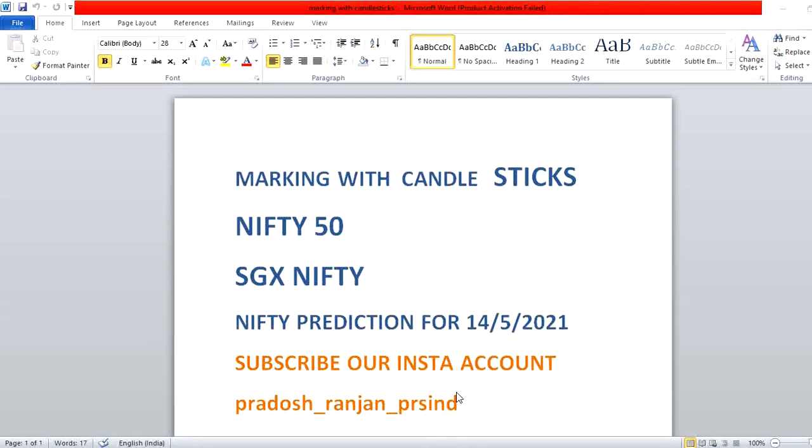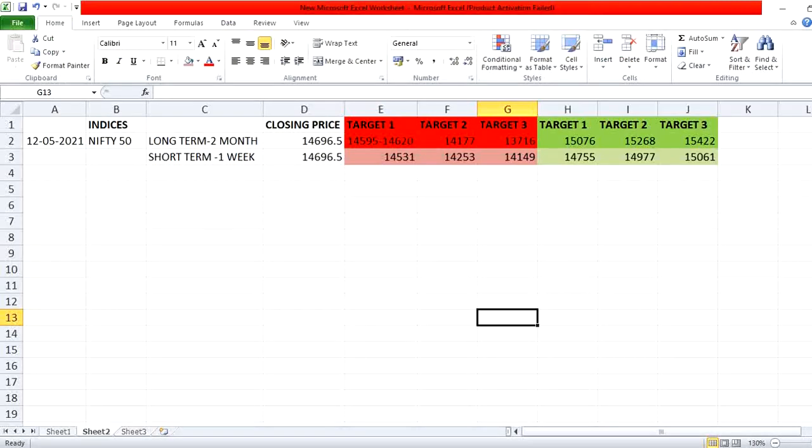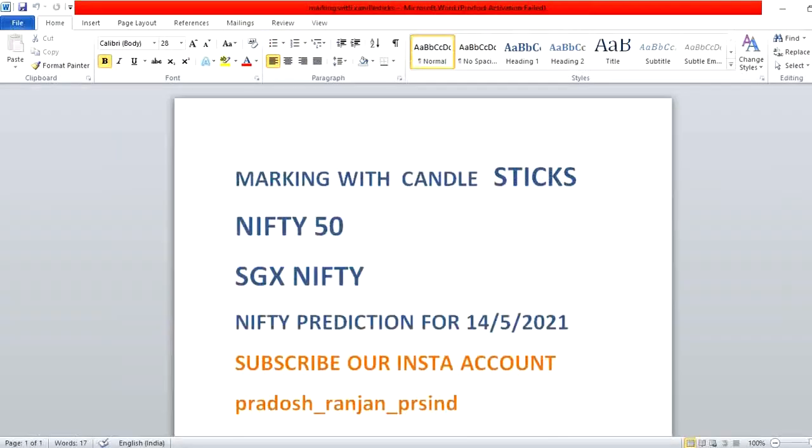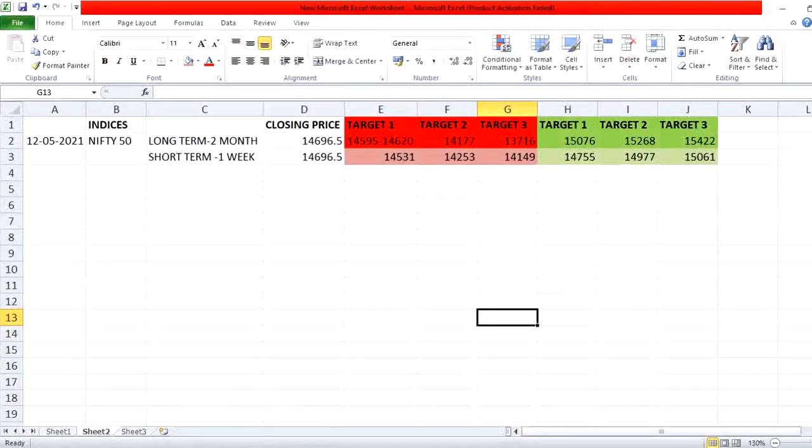Because in the Insta account I am going to share the screenshot of this Nifty 50 candlestick pattern along with the screenshot of our target. You can note it down from the video itself. I'm going to share this screenshot of the Nifty 50 target. The target is for long-term purpose, which is 2 months, and short-term purpose, which is 1 week.